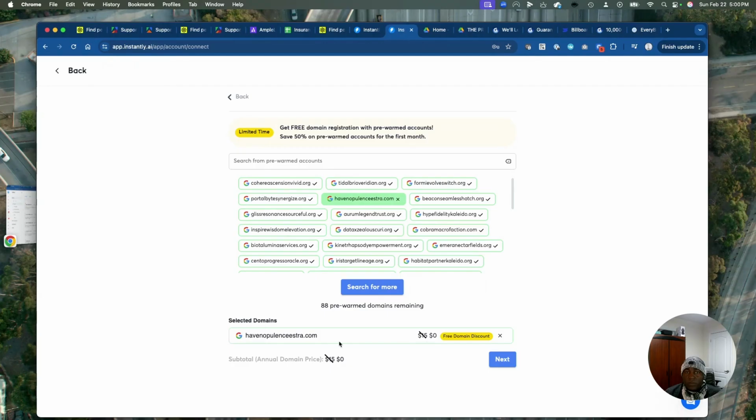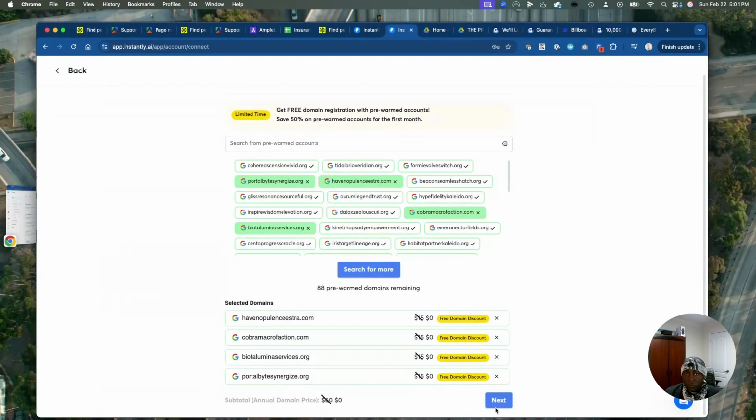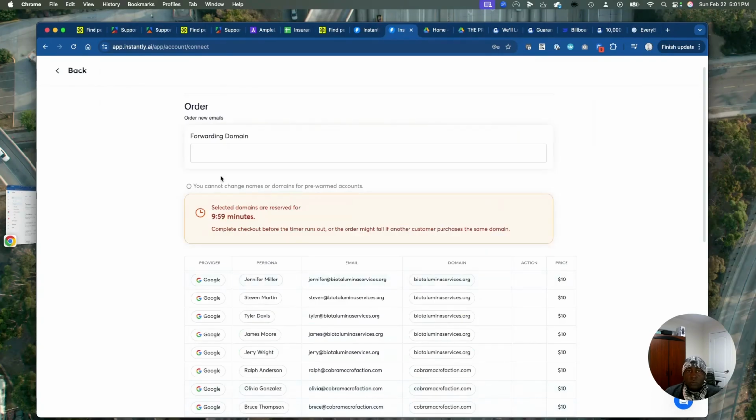Actually, right now we have them at a discount of $0. Right now, they're totally free of charge. The price is normally $15 annually, but we could get it for you for $0. Again, these are domains. Some people have to buy this, but this is a pre-warm domain, and you could decide to say, okay, this is what I want to get. So go ahead. We can put your website here.